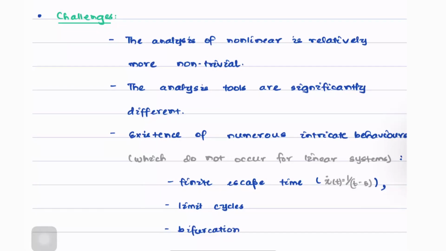What is bifurcation? We discussed some time back that an equilibrium point is that particular point in the system such that if the trajectory starts there, then it continues to remain there. It cannot move away from it. In general, nonlinear systems can have multiple isolated equilibrium points, which is something that a linear system cannot have. In a linear system, we either have just one equilibrium point or a continuum of them.